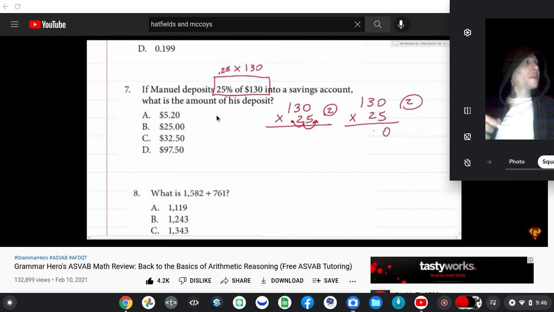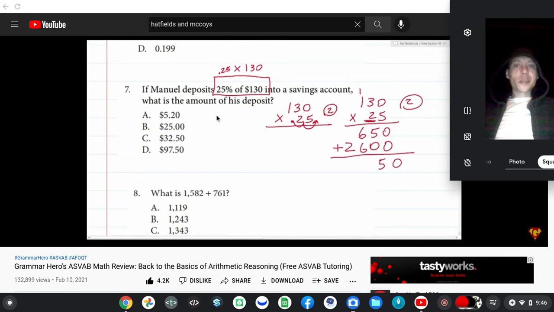5 times 0 is 0. 5 times 3 is 15, so we're going to drop down a 5 and carry a 1. 5 times 1 is 5, plus 1 is 6. Before we start the second line of multiplication, we have to bring in a 0. 2 times 0 is 0. 2 times 3 is 6. 2 times 1 is 2. Let's add these together. 0 plus 0 is 0. 5 plus 0 is 5. 6 plus 6 is 12. Carry a 1. 2 plus 1 is 3. Let's bring those 2 decimals back into the left now.